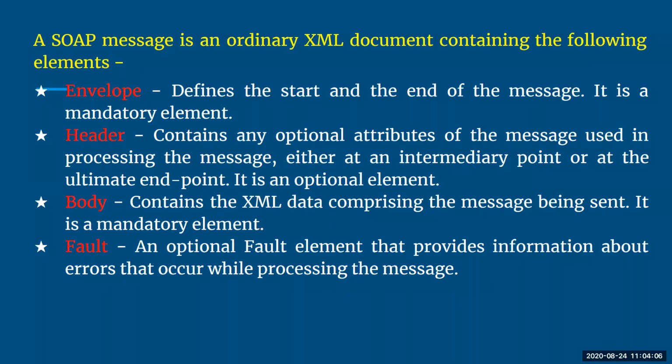When we talk about a SOAP message, it has 4 things: envelope, header, body, and fault. The envelope defines the start and end of the message. It is mandatory. You cannot leave it blank. Header is optional. If you want to add something more into your message, you can do it with the help of a header.